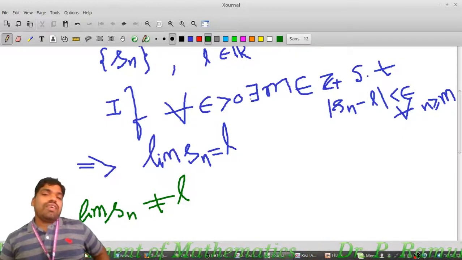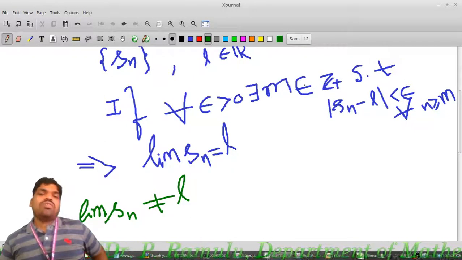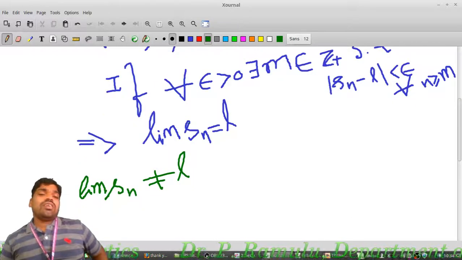That means after the mth stage, the distance between Sn and L is smaller than epsilon. Only then do we say L is the limit of Sn, that Sn converges to L.